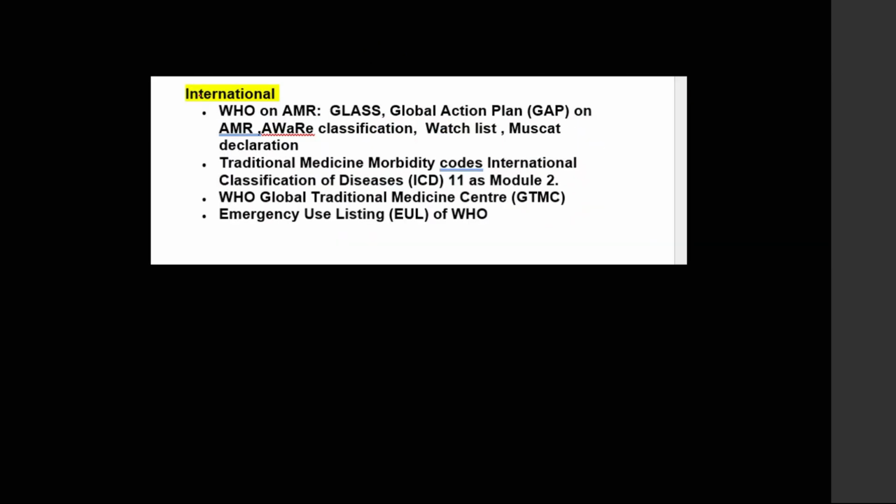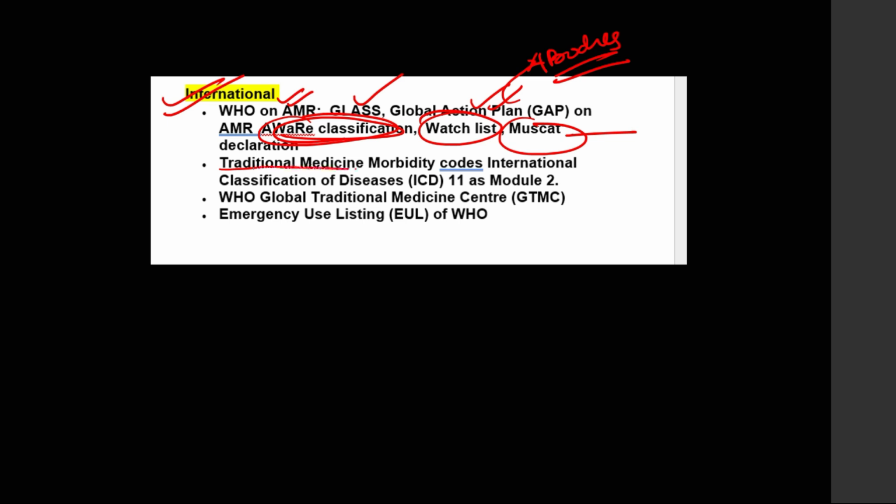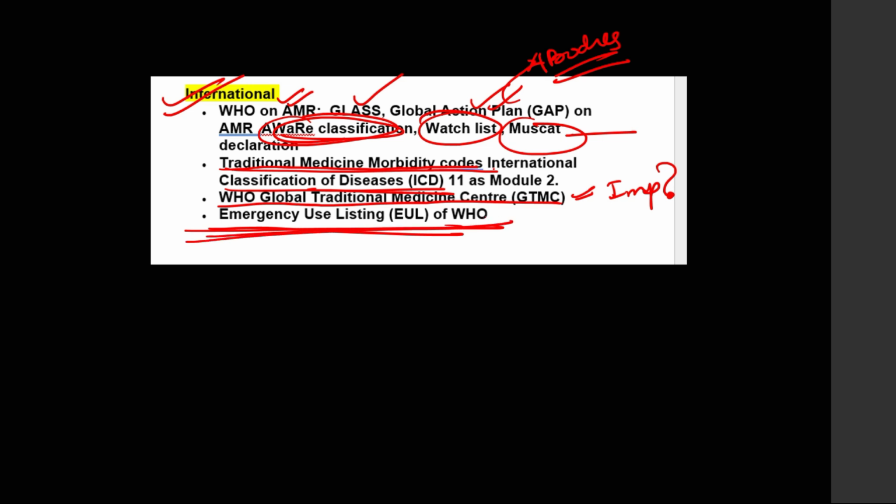Next, last one is international initiatives in health sector. So WHO on AMR, antimicrobial resistance, GLASS initiative, global action plan. Here four bodies are there. What are these four bodies? They can ask you. Next, AWaRe classification. What is AWaRe classification? Watch list of WHO, and the Muscat declaration on AMR. Next, traditional medicine morbidity code, which for international classification of disease is very important. Then global traditional medicine center, this is very important. Where is this located? Let me see how many of you can answer it. And last is emergency use listing of WHO.